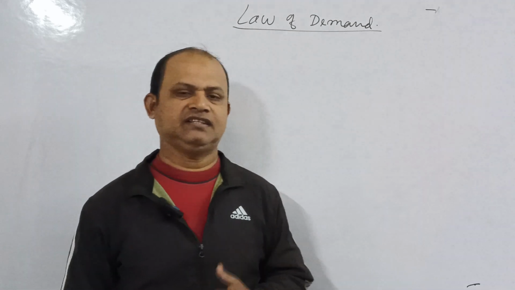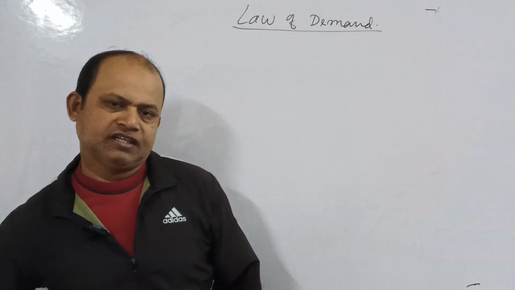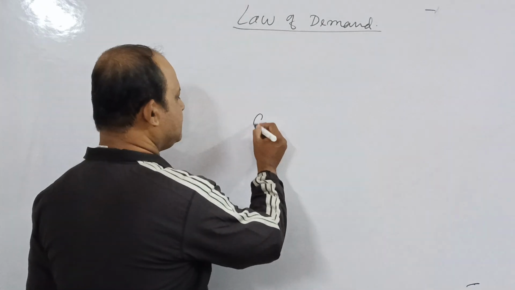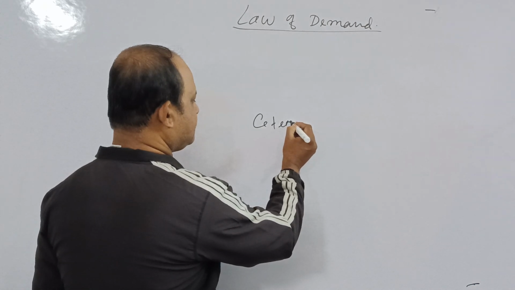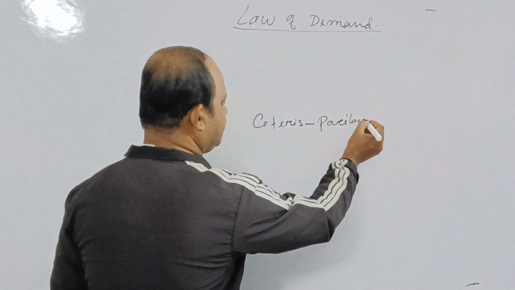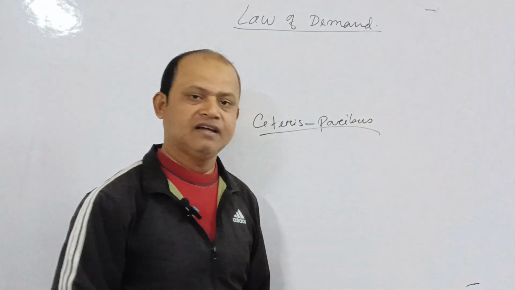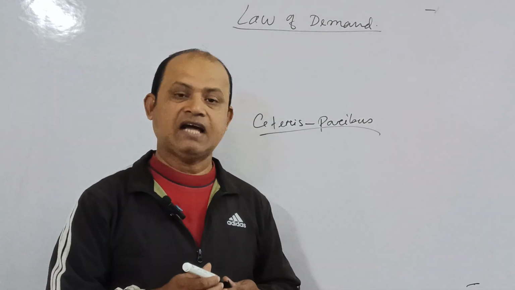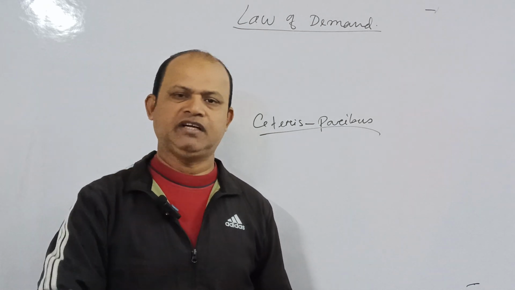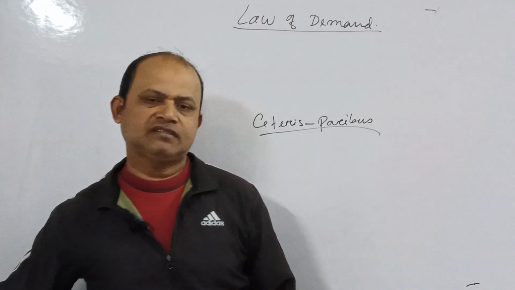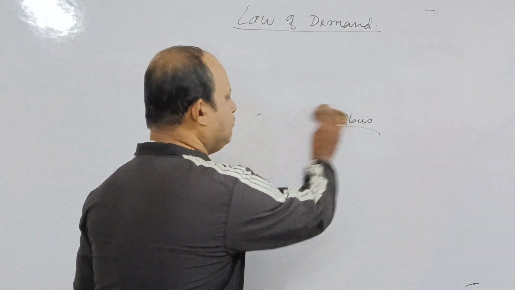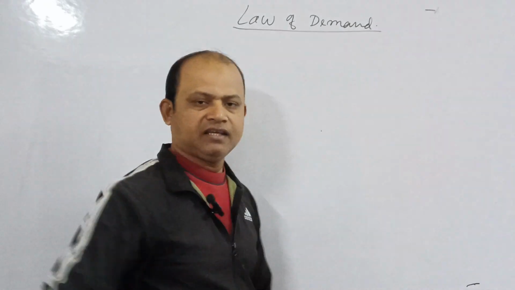But what are those other things that we have to keep constant? So here there is a Latin phrase that is called ceteris paribus. It means other things remain equal, other things remain constant. Then only if price increases, quantity demand decreases. Otherwise, it is not. So, what are those other things that you have to keep constant? This is the most important thing.